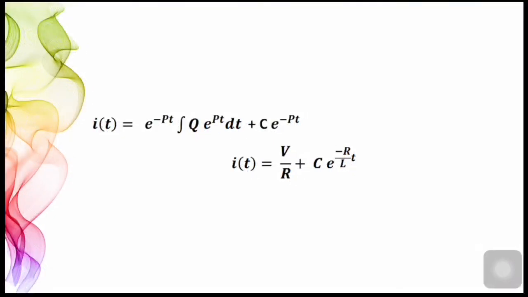As I said to you earlier, the switch S is closed at t equal to 0. At t equal to 0 minus, that is just before closing the switch S, the current in the inductor is 0. Since the inductor doesn't allow sudden changes in currents, at t equal to 0 plus, just after the switch is closed, the current remains 0. So we can write at t equal to 0, i(t) is 0.